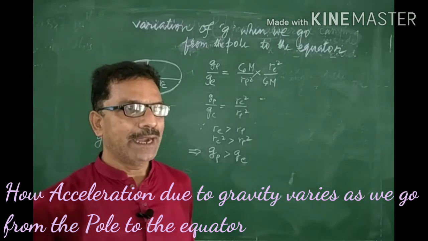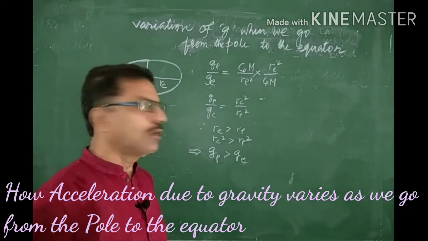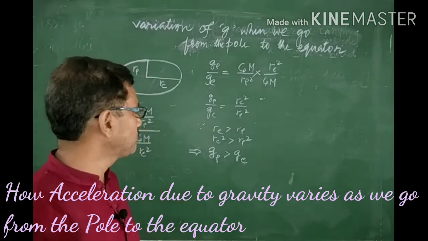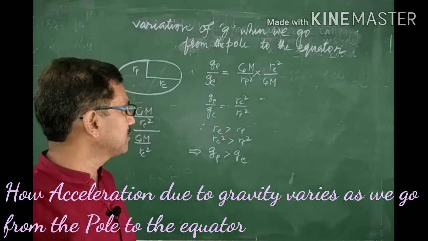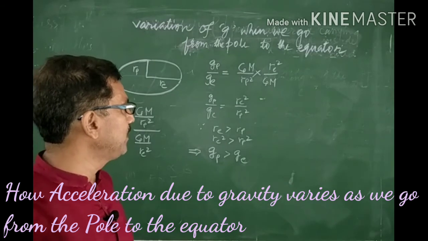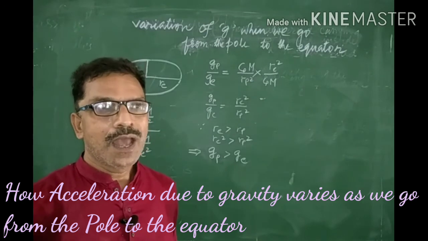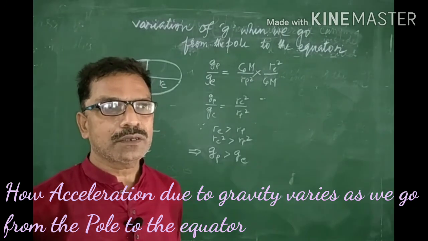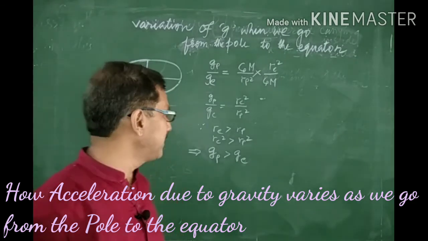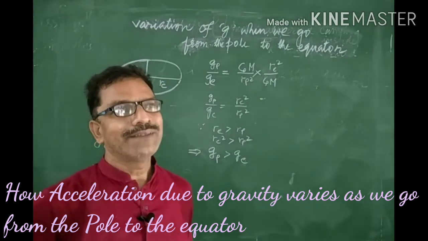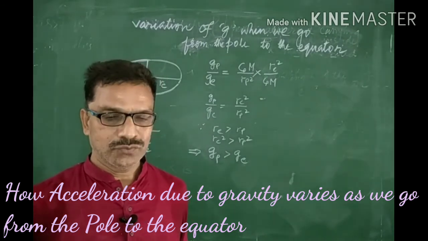That also means that the weight of a body, the weight of a substance at pole will be greater and weight of a substance at equator will be less. That means when we buy a certain amount of gold at pole and sell it at the equator, we will incur loss. That's all for today.